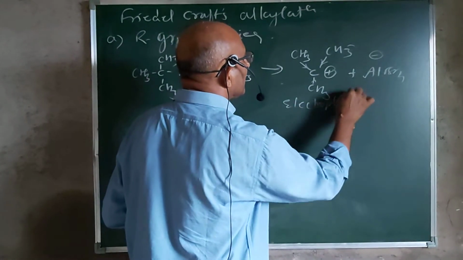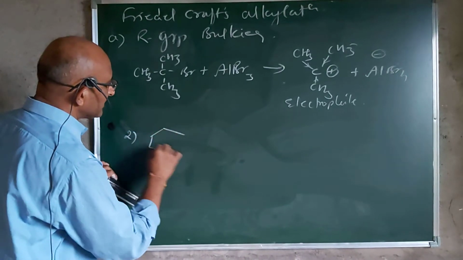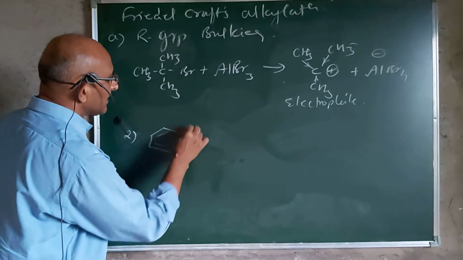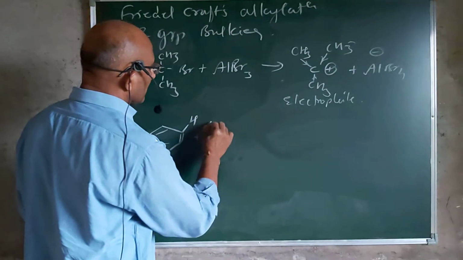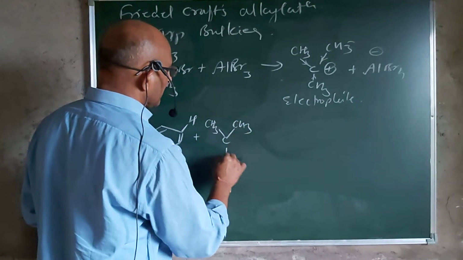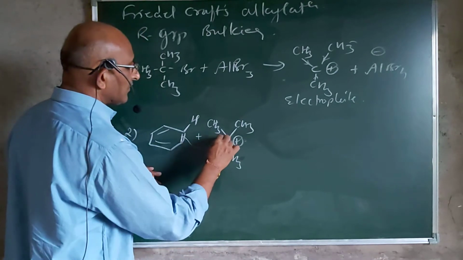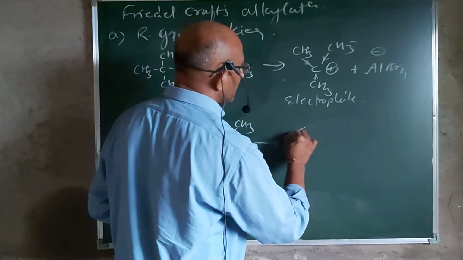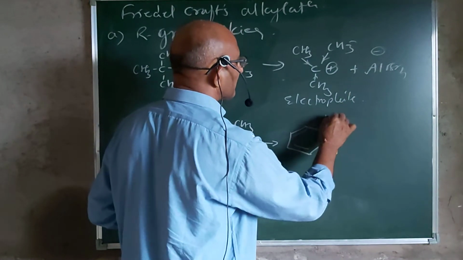This electrophile, in the next step, reacts with benzene. The hydrogen atom is substituted in the overall reaction. Here this carbocation accepts the electron pair from the nucleophilic benzene nucleus, first forms a pi complex and then forms a sigma complex.